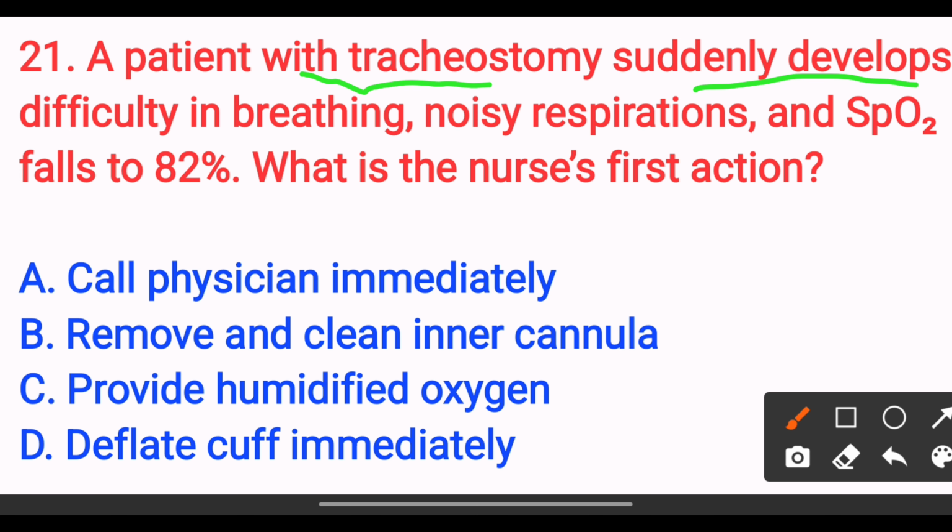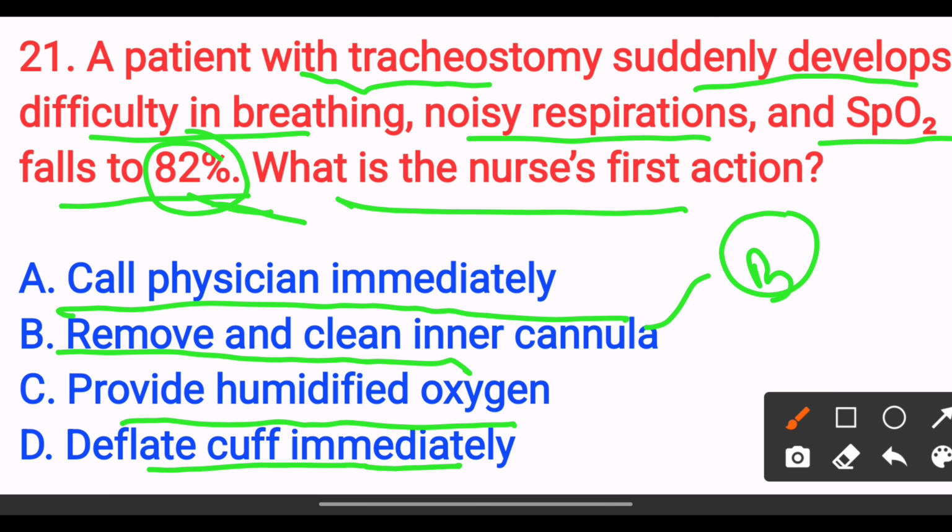The answer is option B, remove and clean the inner cannula, because sudden obstruction is usually due to secretions. Since the obstruction can occur immediately, you have to change and suction the cannula to restore the airway. So the answer is option B.